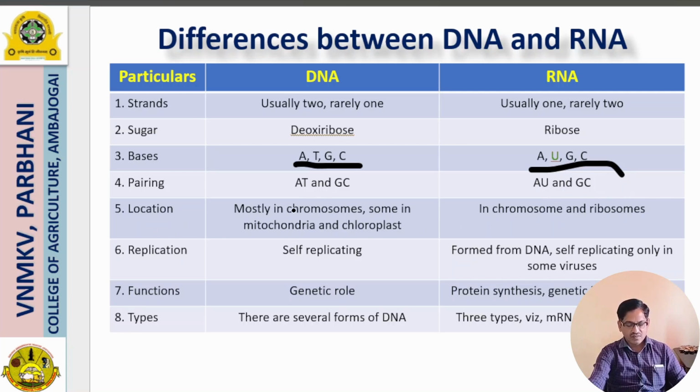The location of the important molecules: DNA is mostly present in chromosomes, but some DNAs are present either in mitochondria or in chloroplast. In case of RNA, it is present in chromosomes and ribosomes. Replication, and how the copies of these molecules get prepared: the DNA has the capacity to replicate itself. That's why the DNA is self-replicating. But in case of RNA, it must need it